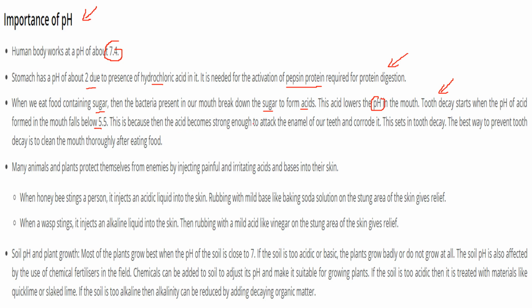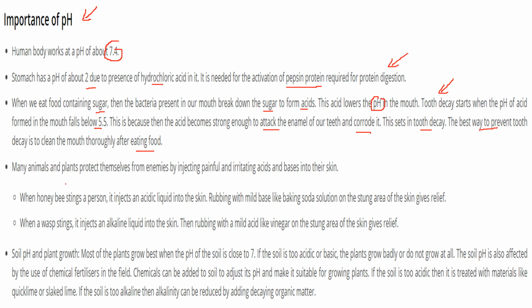Because the acid becomes strong enough to attack the enamel of the teeth, and it may corrode it. So this results in tooth decay. So you need to clean your mouth after eating food. That is the best idea.